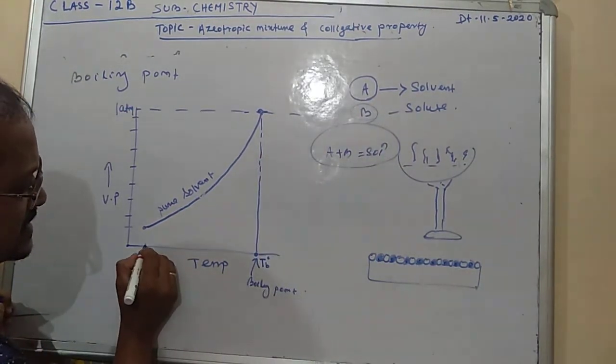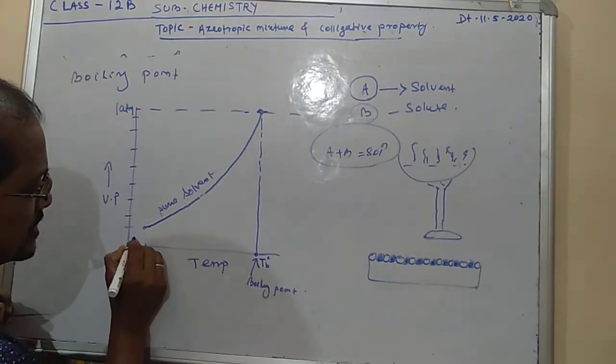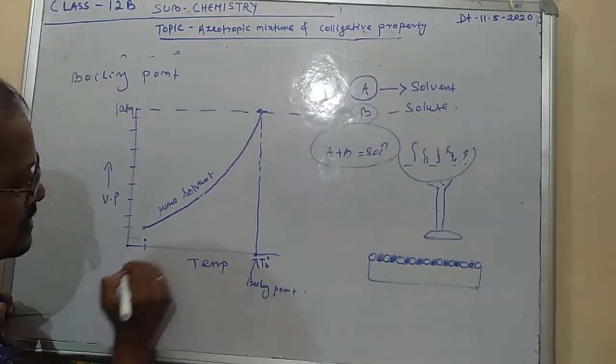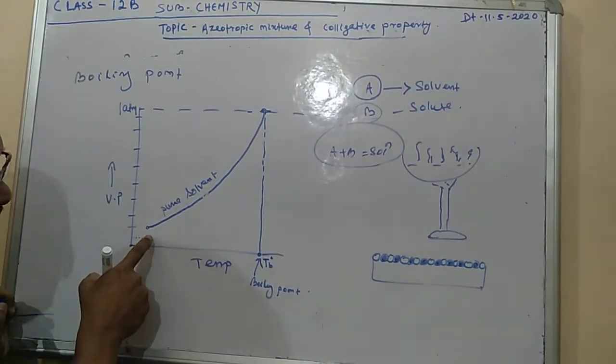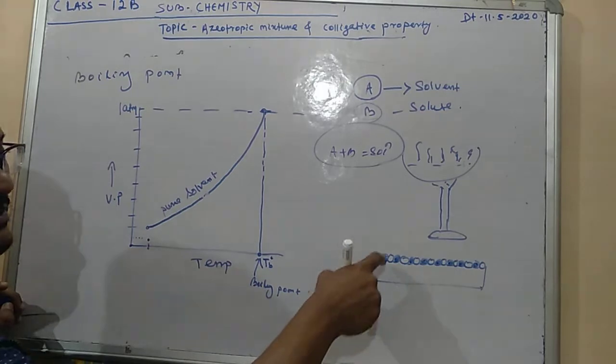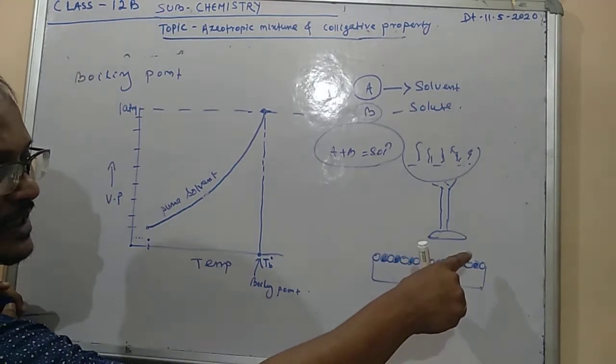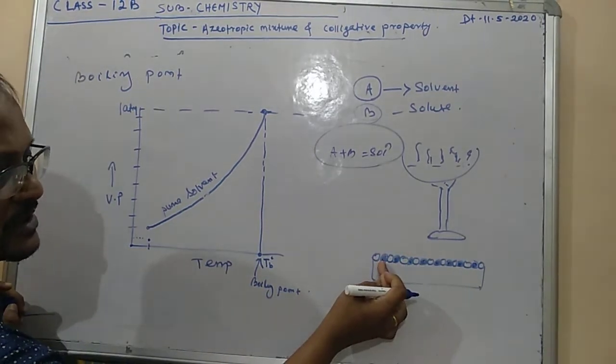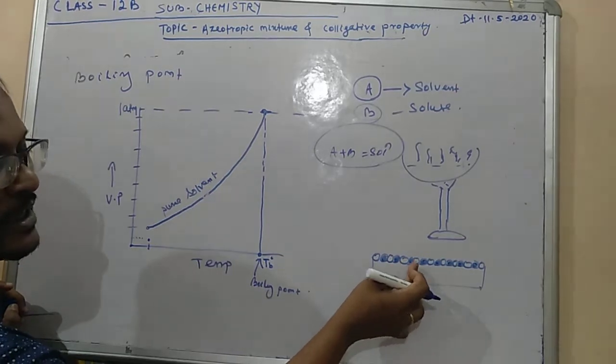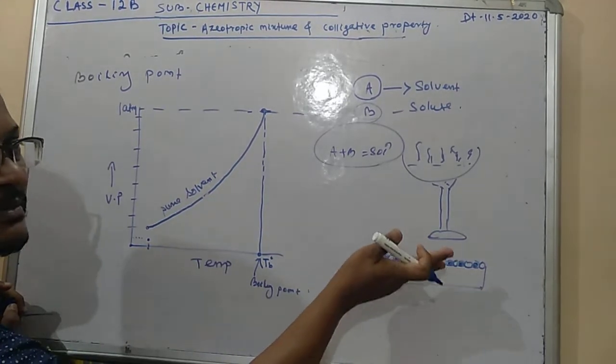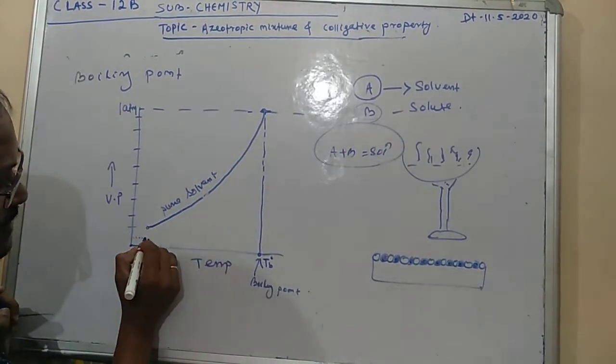In that case, at this temperature, suppose the vapor pressure of this solute is this one. Try to understand, the vapor pressure will decrease, because when we consider the vapor pressure of the solution, due to the presence of these solute particles, more particles of the solvent cannot be evaporated. That's why vapor pressure will decrease.